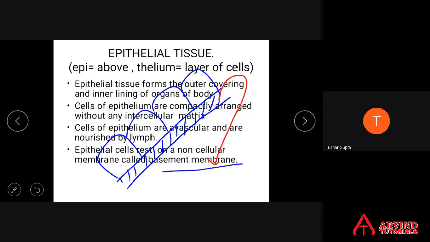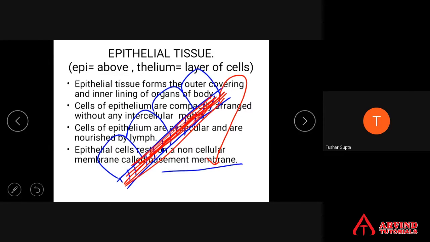These are cells. Cells are placed on a non-cellular membrane. This is made up of lipids and proteins. The one I drew in red color is the basement membrane, the cells are placed over it, and it is made up of lipids and proteins. This is a property with which you can identify epithelial tissues. Suppose under a microscope, epithelium, connective, muscular and nervous tissue are kept. You are told to distinguish the epithelium. So how will you find it out?